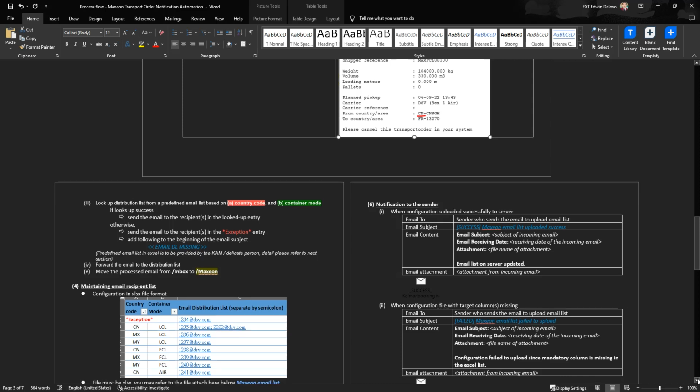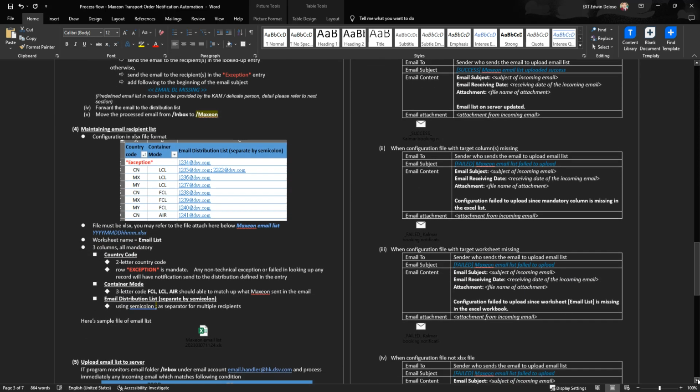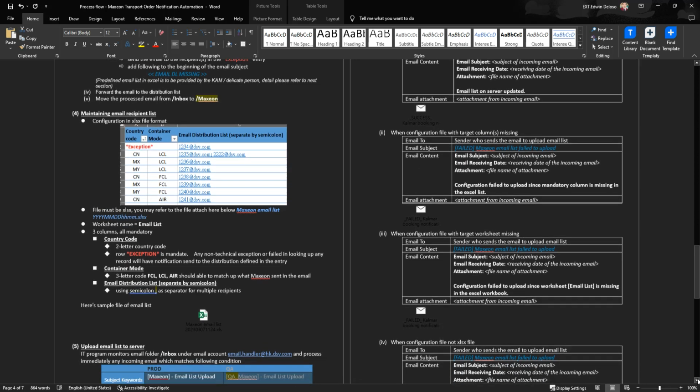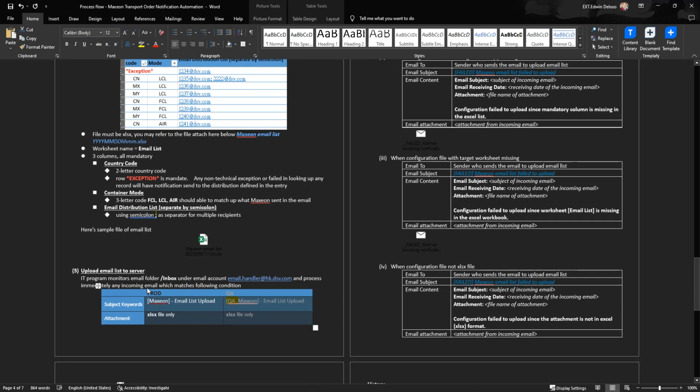So we have to write the notification to the sender. This uploads the email to the server, monitors the email folder inbox under the email account, and processes incoming email. This is done by Power Automate. So Power Automate will read the Excel file to send the email or forward the email based on the parsed data that we get.